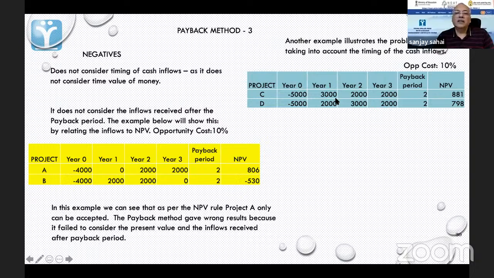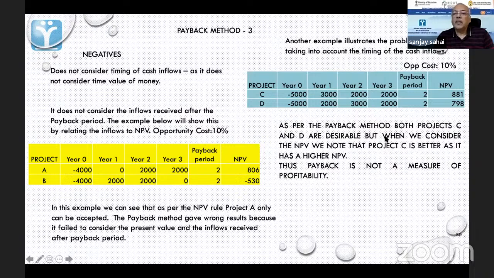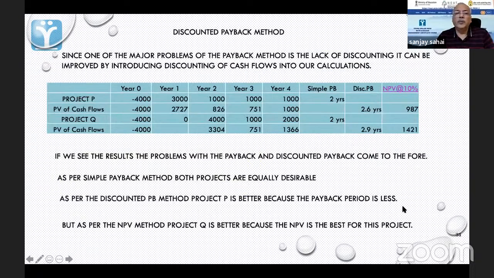Yes, sir. So that is one point. As per the payback method, both projects C and D are desirable. But when we consider the NPV, we note that project C is better as it has a higher NPV. Thus, payback is not a measure of profitability. That is one problem with payback.